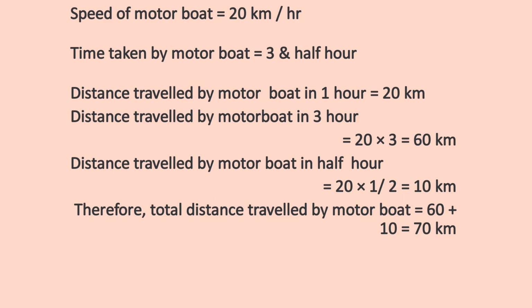And when I add the total distance covered by the motorboat in 3.5 hours, that is 60 plus 10, which equals 70. Okay, so 70 kilometers is the distance traveled by the motorboat in 3.5 hours.